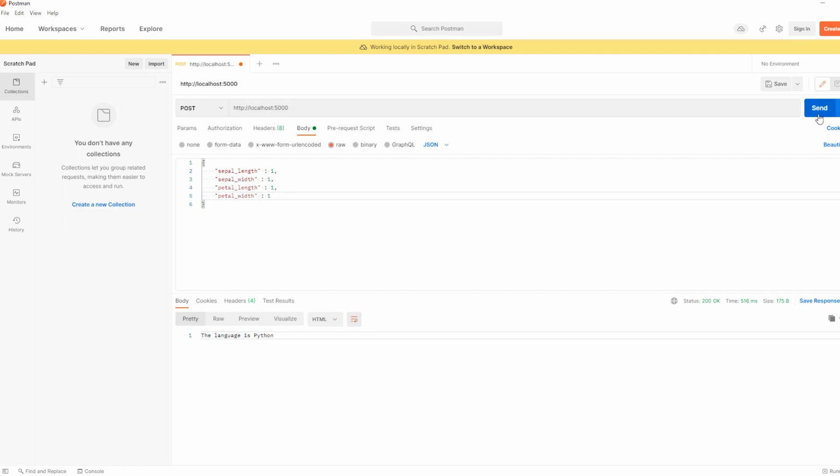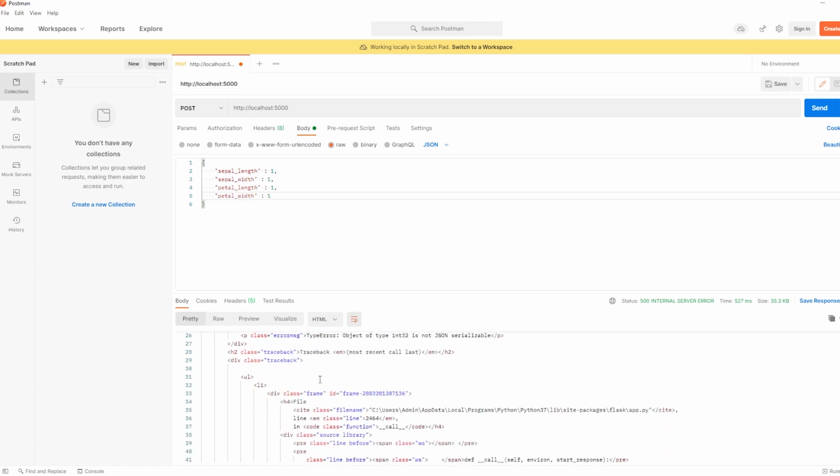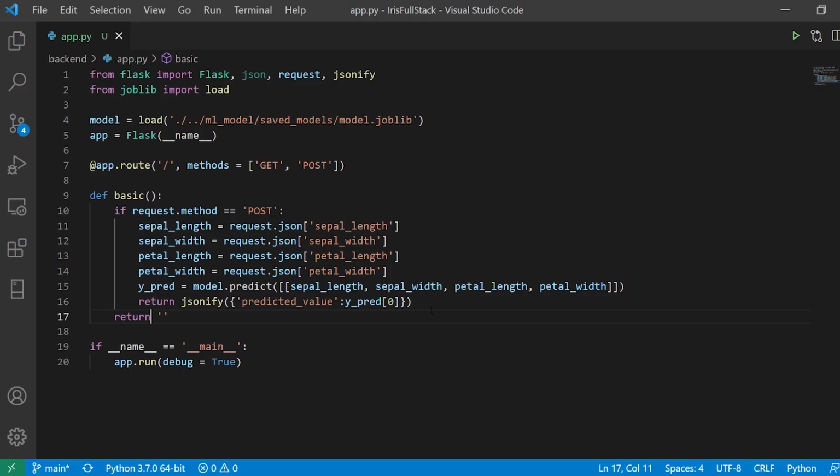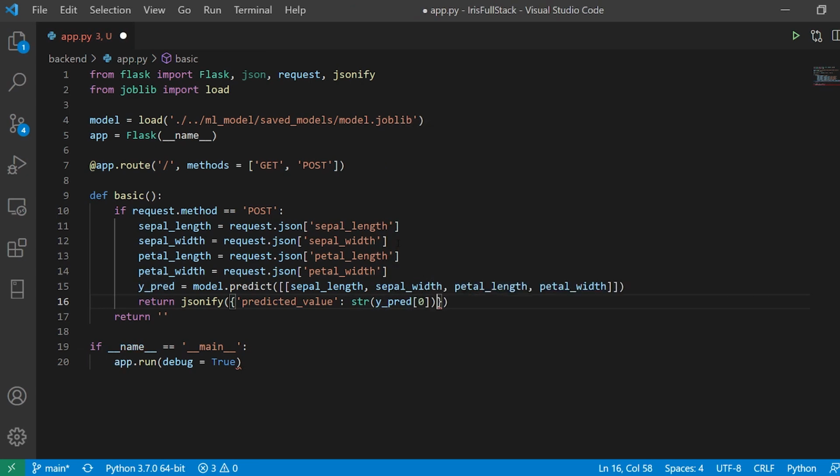So I'm going to send, and we have an error. So it is not able to pass it. So I think we will have to enclose it. So typecasting is very much important. Okay, so it is basically taking all of the values and everything. So yeah, this is fine. Anyway, sepal length, sepal width, petal.